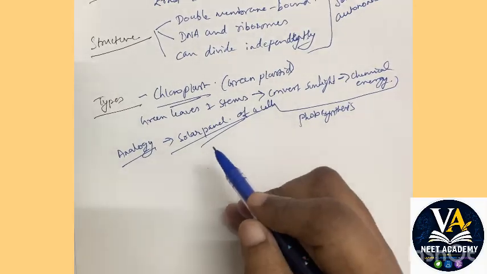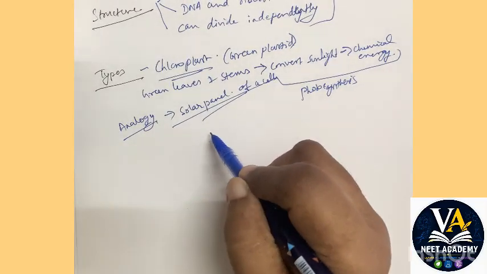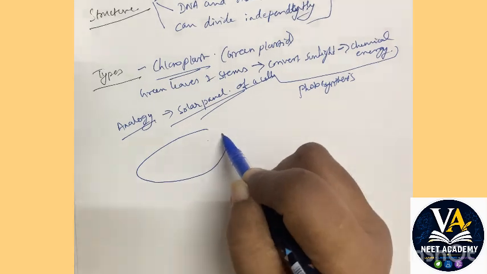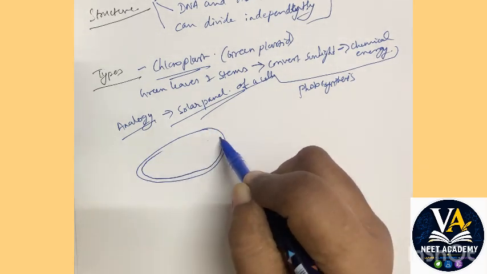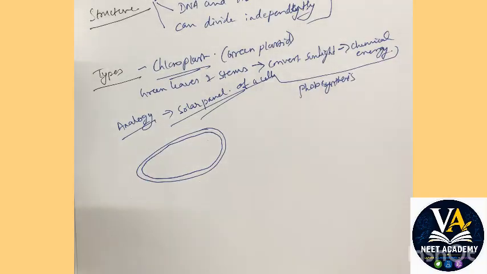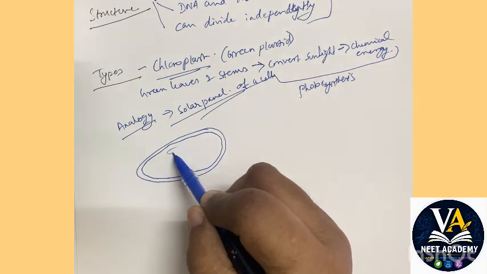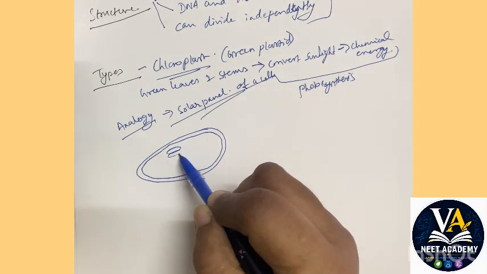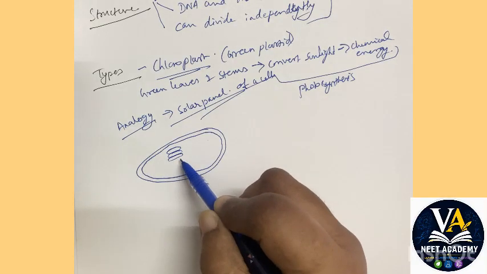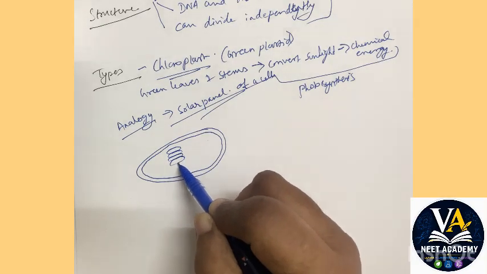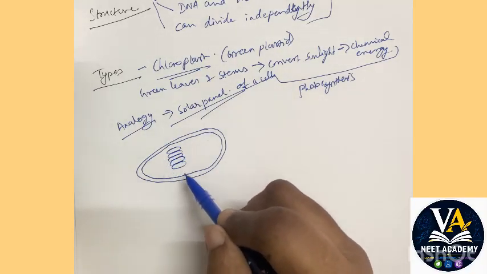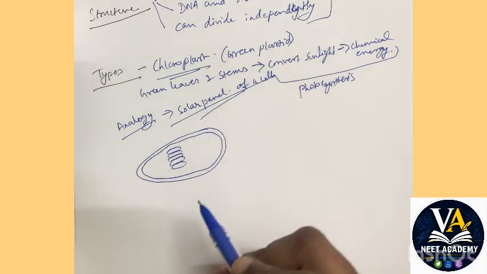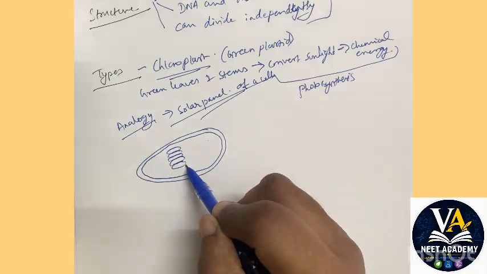Okay, so we'll try and draw the diagram of a chloroplast. It is a double membraned structure, as we have already talked about plastid's general feature. It contains thylakoids, lots of thylakoids. Thylakoids are nothing but a disc like structure like this. Now these thylakoids are piled up, stacked together like this, one above the other.